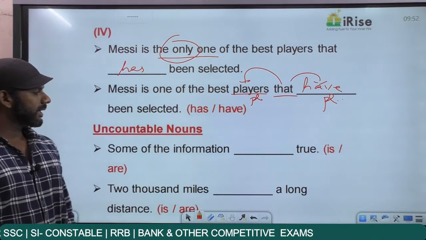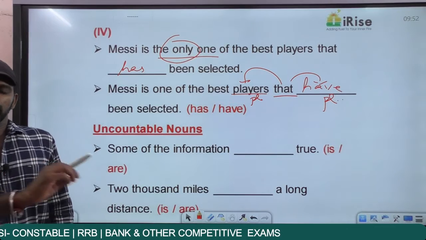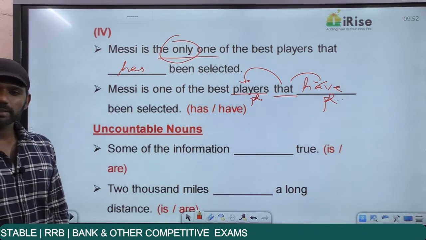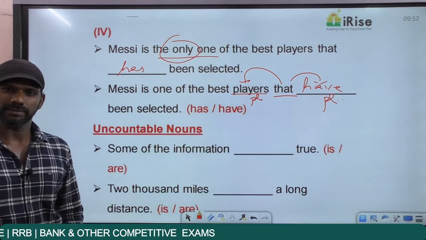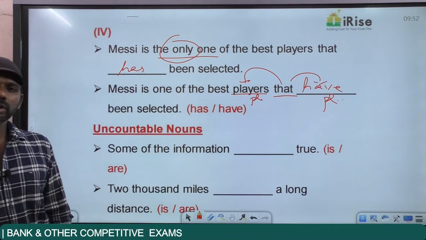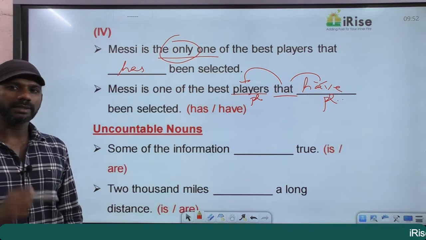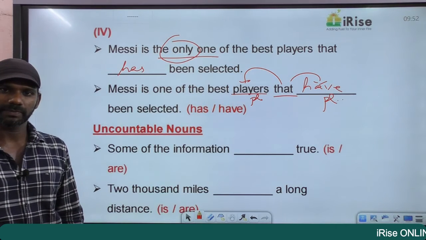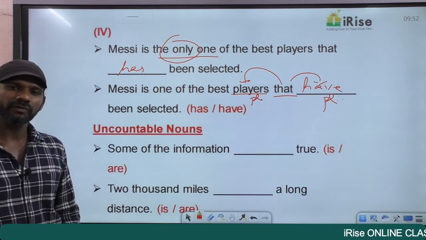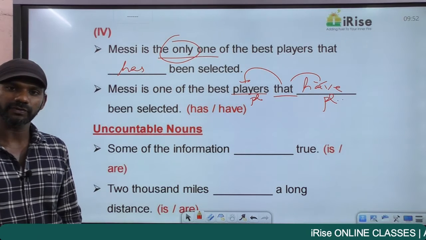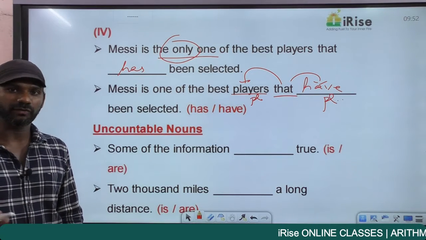Come to the next rule, uncountable nouns. Now uncountable nouns cannot be singular or plural. But uncountable nouns always carry a singular verb with them. Water is uncountable. Water is essential for life or water are essential for life? Water is essential for life.